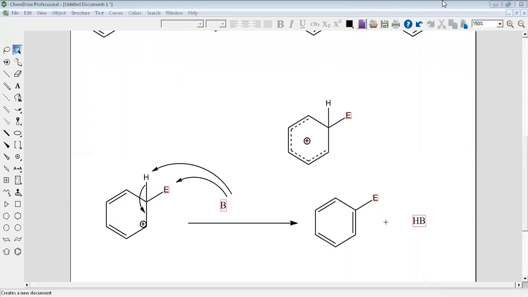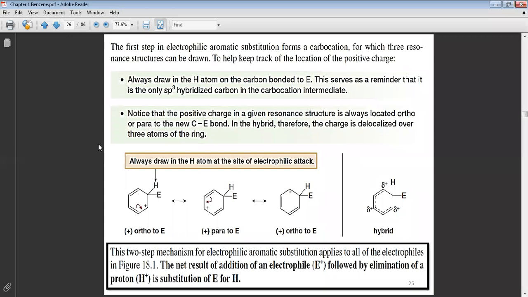Now, here, look, we talk about how it will be converted exactly. Always, look here, always draw in the hydrogen atom on the carbon bonded to the electrophile. That means put the hydrogen here. Why? The hydrogen is necessary to draw here for the next step, step number 2, because the base or the nucleophile will attack this hydrogen atom. For this reason, draw it, because you don't want to make a mistake in your mechanism, okay?